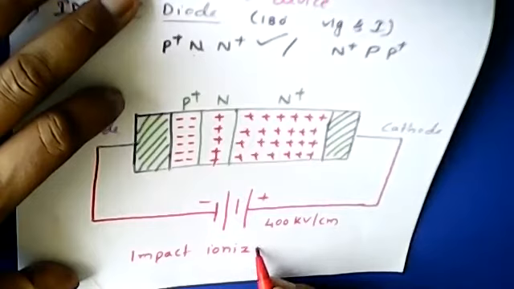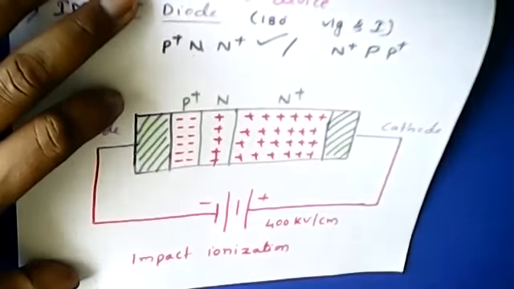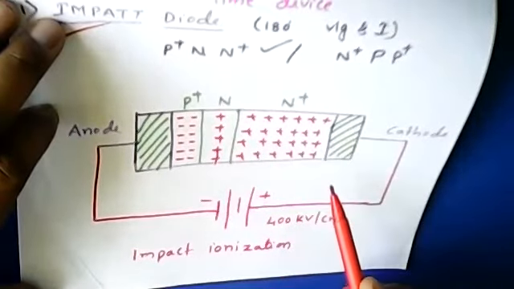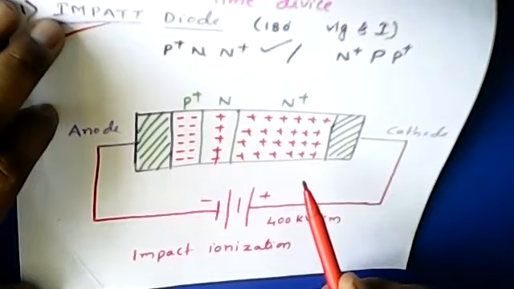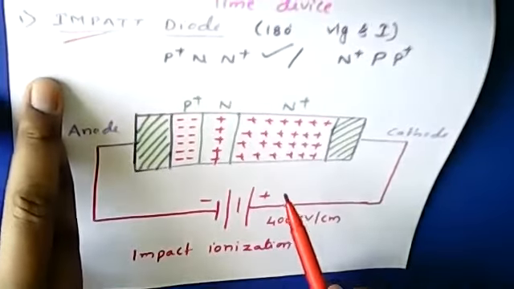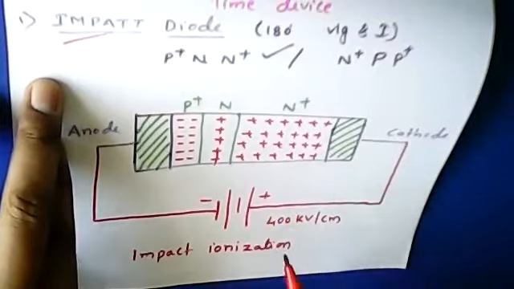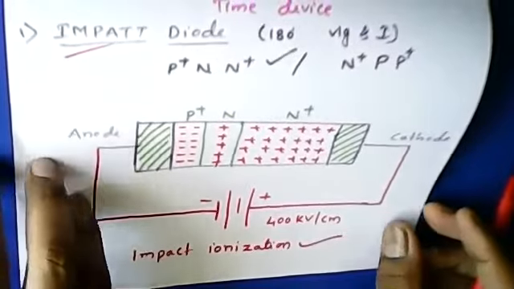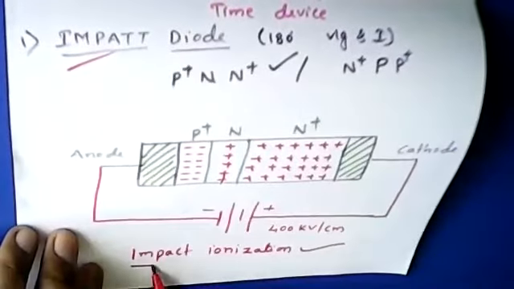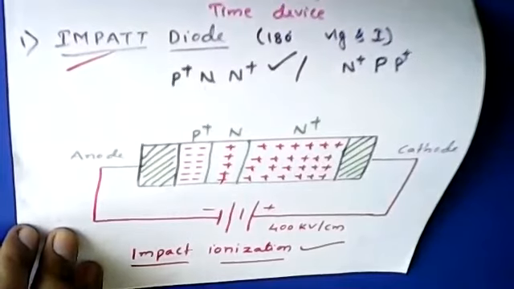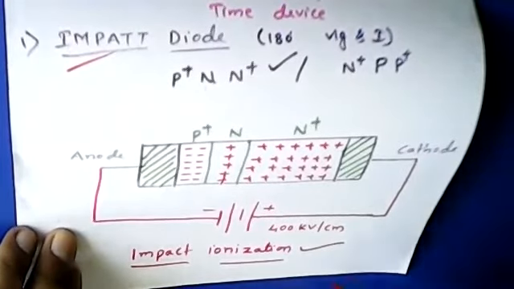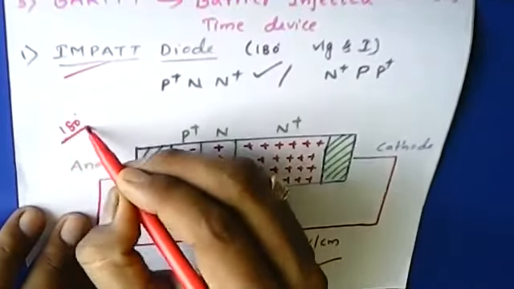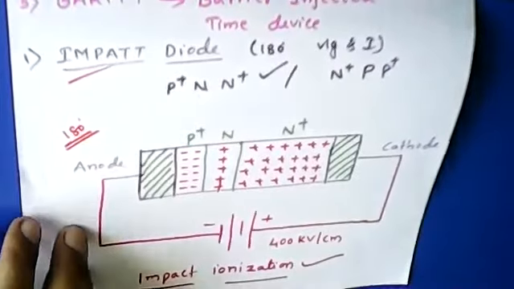Impact ionization. So whenever the AC supply is superimposed on the DC supply, a huge number of minority charge carriers, that is electrons and holes, are generated, which try to knock out of the crystal structure. That particular process is said to be impact ionization. Okay, so this is nothing but impact ionization. Now let me explain how it exhibits the negative resistance property and how it takes place 180 degrees out of phase between the voltage and current. So let me explain now.